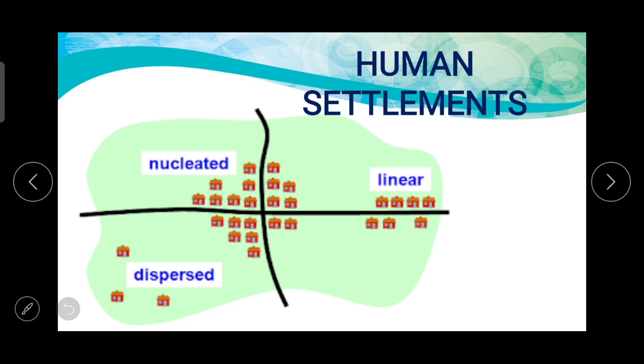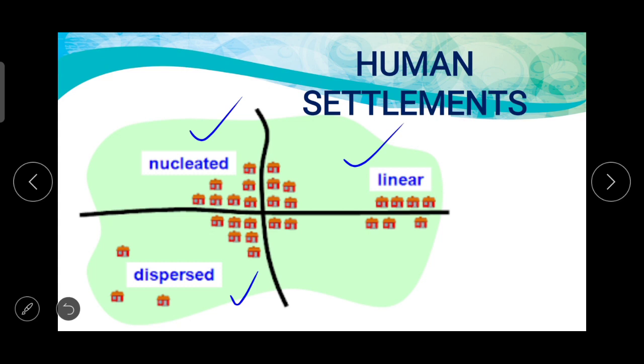And then the types of human settlements, you can see here; you already learned about this in detail. Nucleated type of human settlement, this one. Then the linear type of human settlement, and dispersed human settlement. By the image you can understand the meaning, and since you have already learned this in detail, there is no need to revise it in detail.